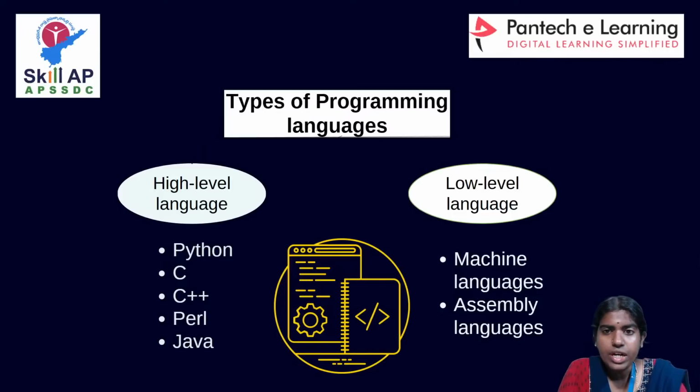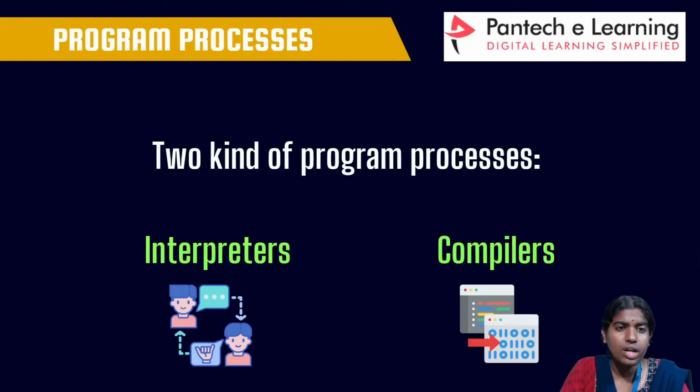And we have two different types of low-level language. One is called a machine language and one more is called an assembly language. Clear with this? So these two are the different types of programming languages. And we have two different kinds of programming processes. One is called an interpreter and one more is called a compiler.